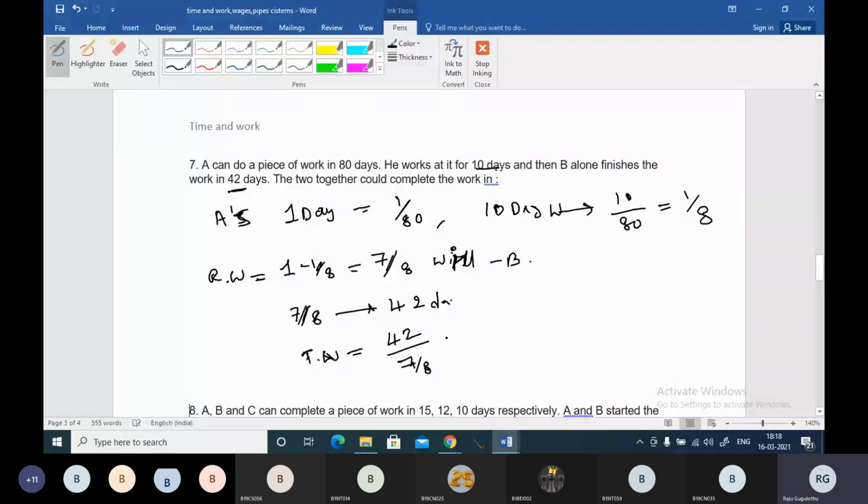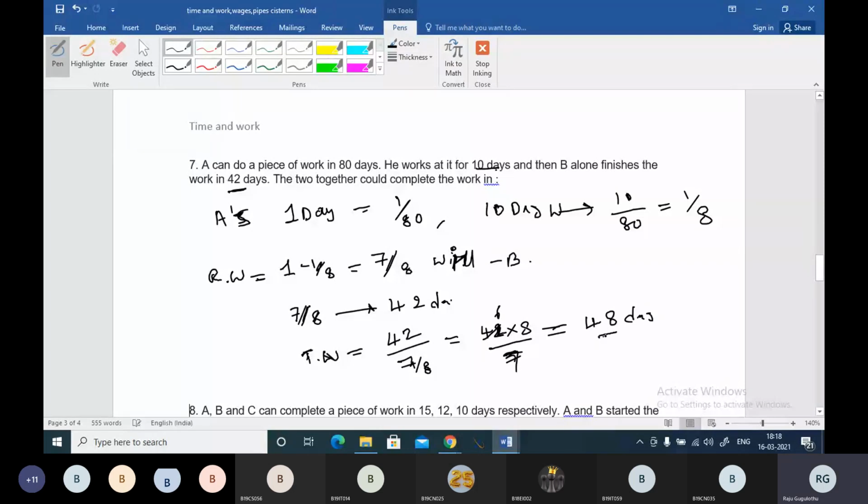That will be 42 into 8 by 7 days, and 7 6s are 42, so 48 days. So total work will be completed by B in 48 days, boss.